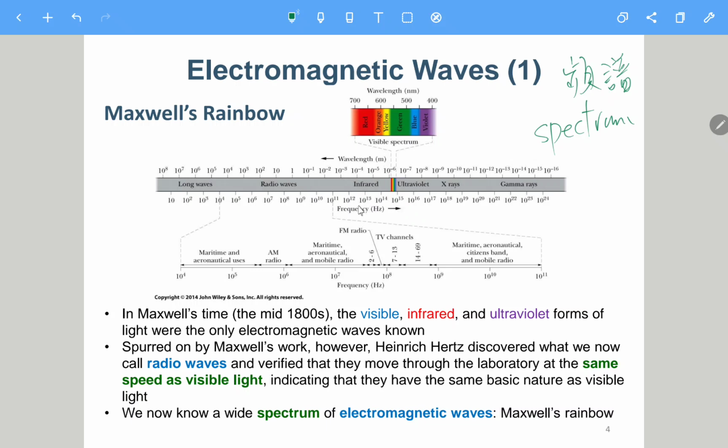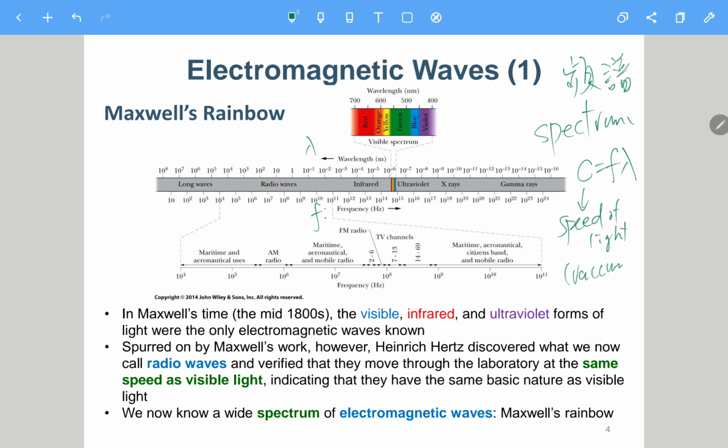Of course, they are inversely proportional to each other. The relationship is f times lambda equals a constant c. Frequency is f, wavelength is lambda, and c is the speed of light, the speed of light in a certain material, but usually we mention it in the vacuum.